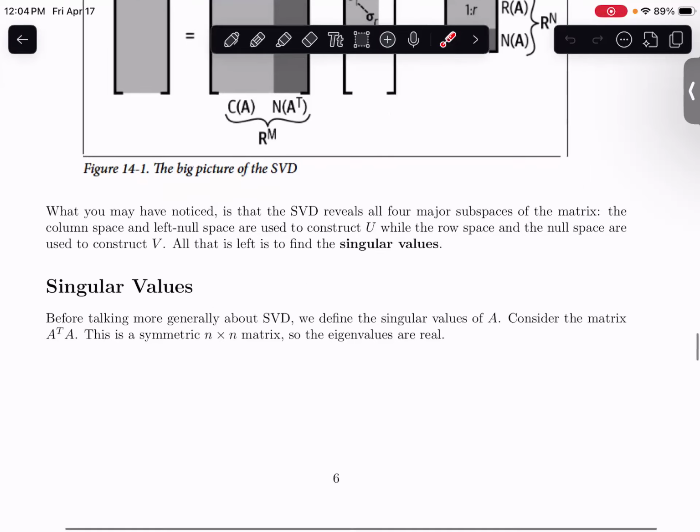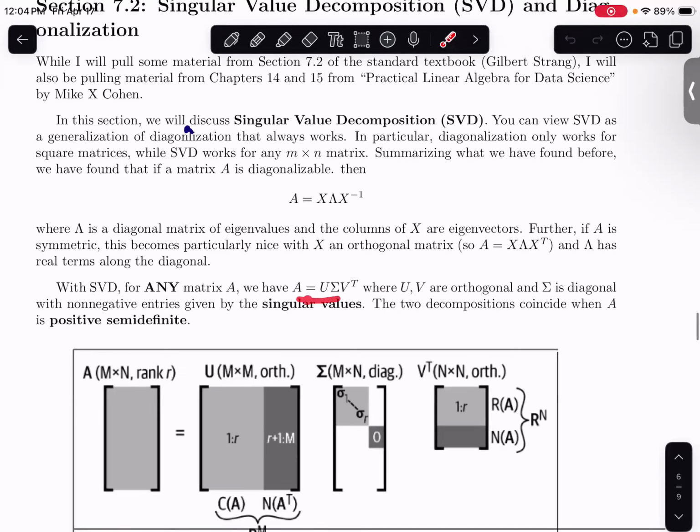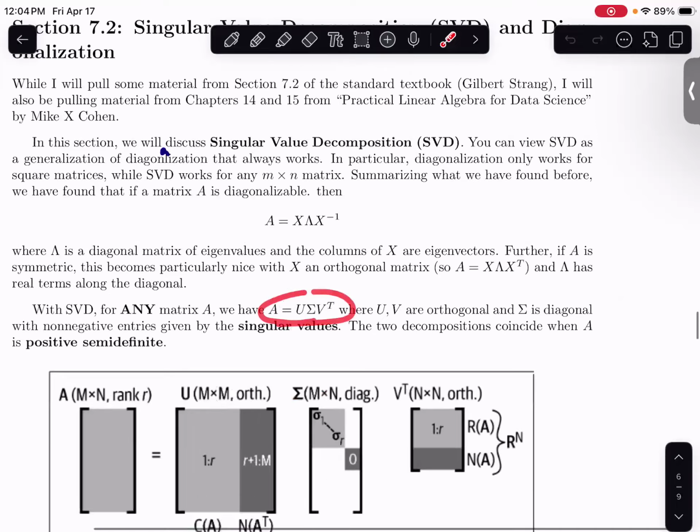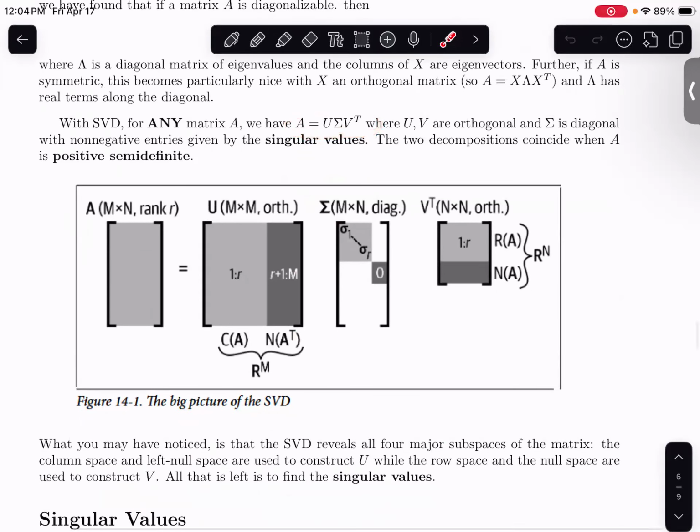I'm going to talk a little bit about singular values and then go into what's going on with this equation here. One last thing: there are two main ways of thinking about singular value decomposition in terms of actually computing it. One way is that this matrix U and this matrix V are constructed using the four major subspaces we discussed in chapter 3.